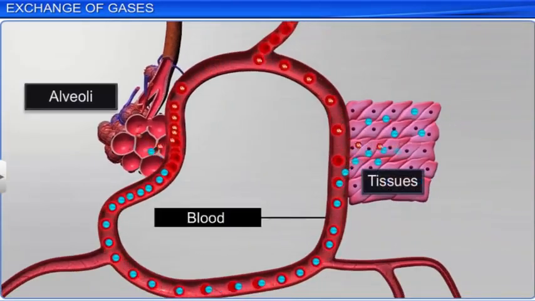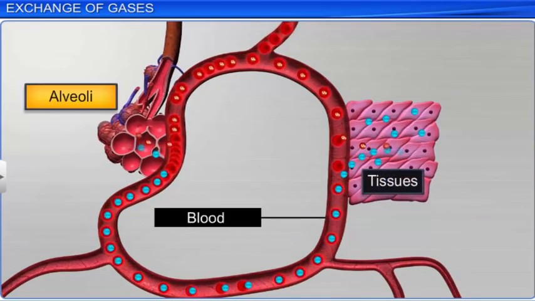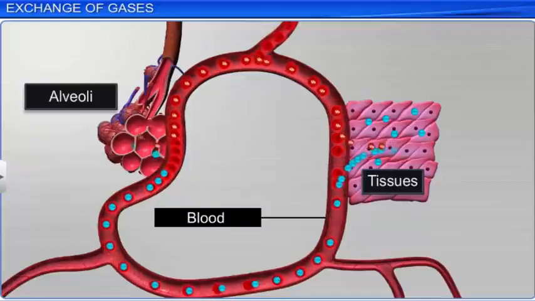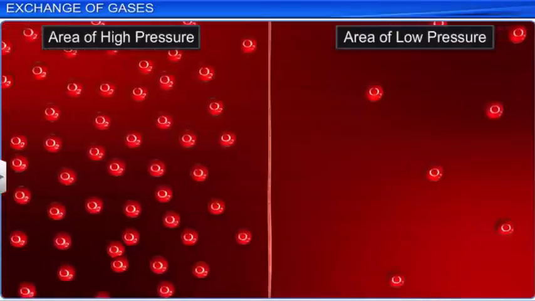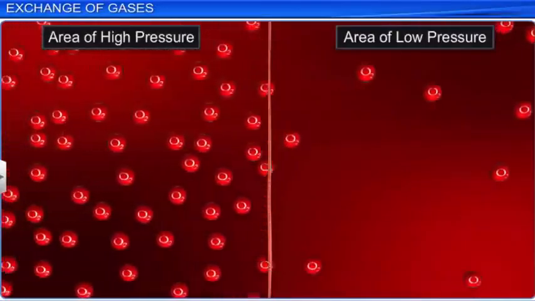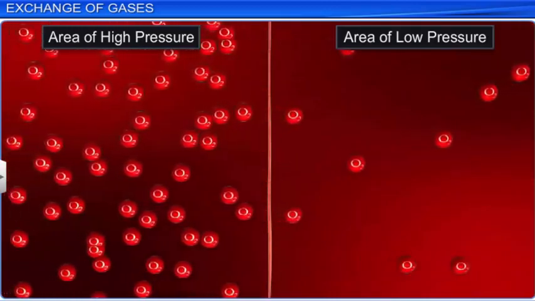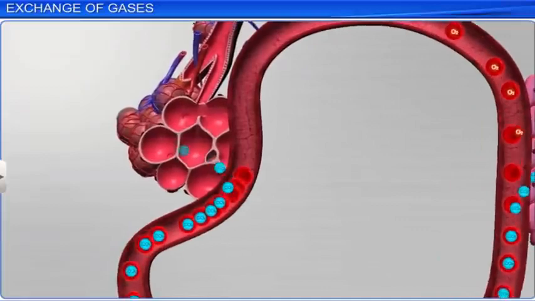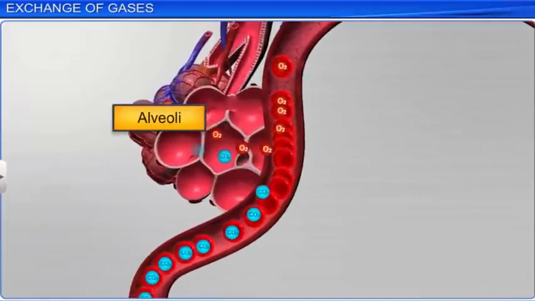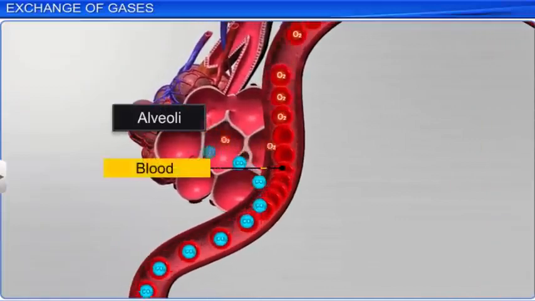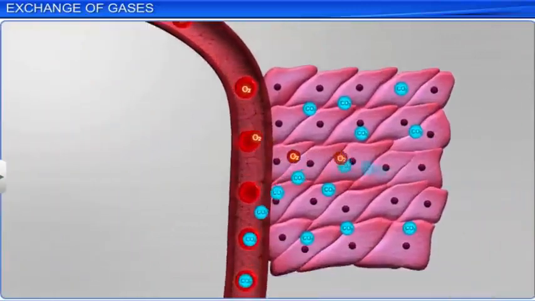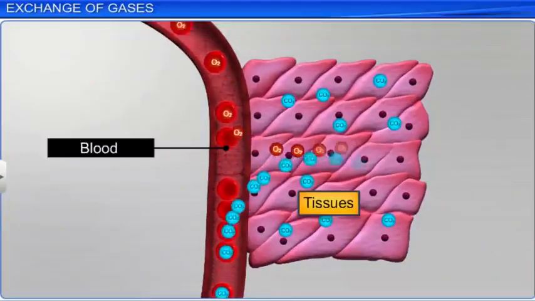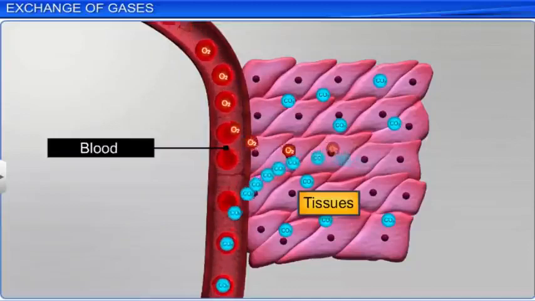We know that exchange of gases occurs primarily between alveoli, blood, and tissues. It takes place on the basis of pressure and concentration gradients using simple diffusion. The concentration gradient for oxygen and carbon dioxide from alveoli to blood and blood to tissues differs with the difference of partial pressure at the sites of diffusion.